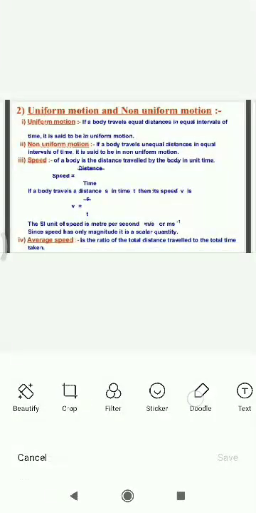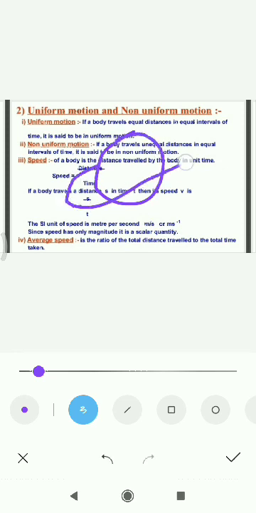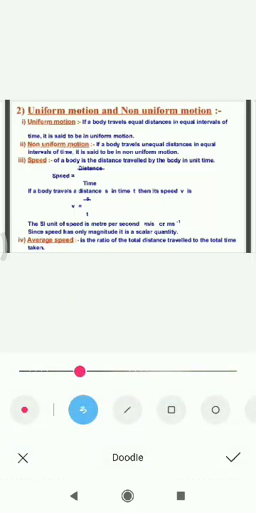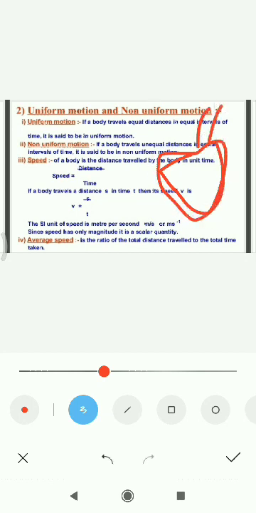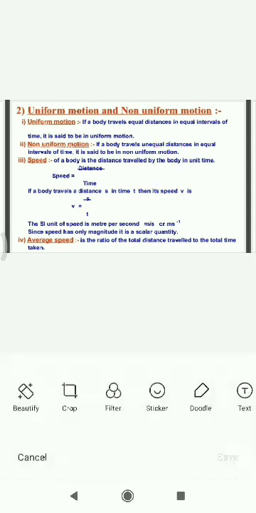Uniform and non-uniform motion. Uniform motion if a body travels equal distances at equal intervals of time. So we'll give examples of uniform motion. This is a planet. It moves around the sun at regular intervals. So it is a uniform motion. Another uniform motion, not that very uniform but uniform, your heartbeat. Your heartbeat is also a uniform motion. Any other uniform motions, occurrence of day and night, those are also uniform motions.